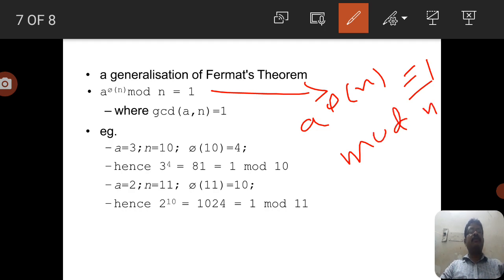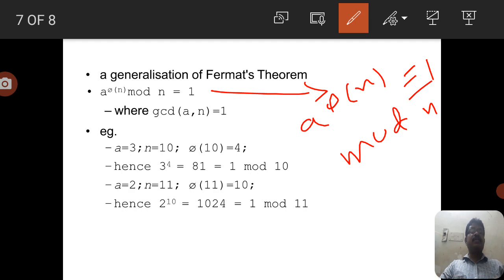So the equivalent equation of a to the power phi of n mod n equals 1 is a to the power phi of n is congruent to 1 mod n. We can write this statement given Euler's theorem: if a and n are relatively prime, then the GCD of a comma n equals 1.